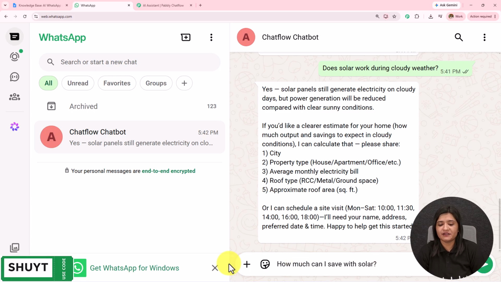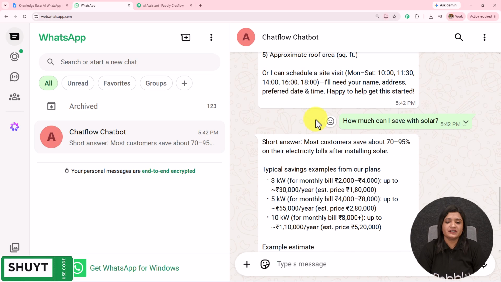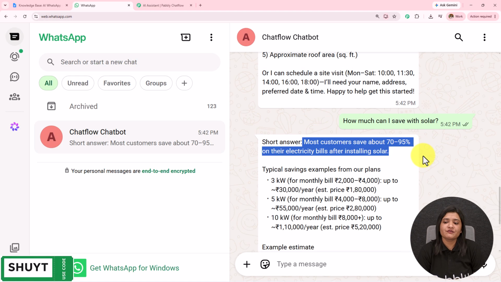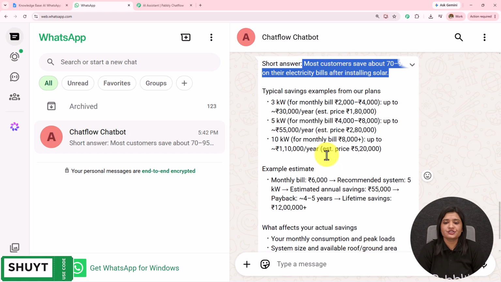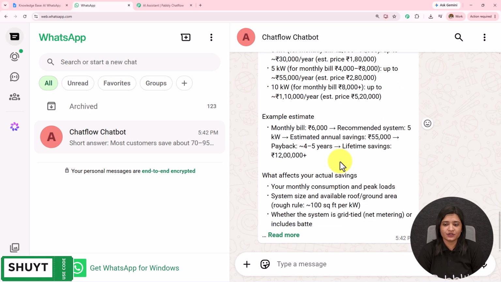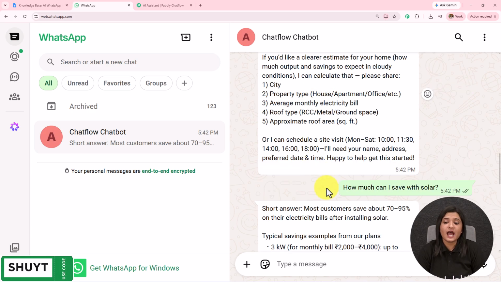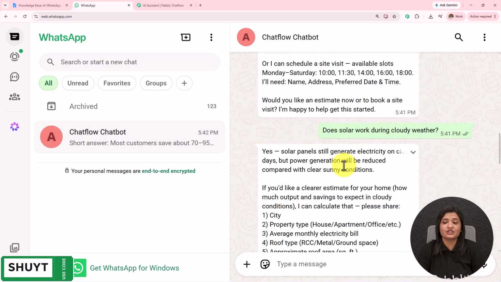I am going to ask the final question. How much can I save with solar? I have sent this message. Let's wait for the reply. Here I have received the detailed reply. Most customers save 70 to 95% on their electricity bills after installing solar. Typical savings examples from our plans. So it has again provided a detailed reply. This is how my AI agent is working and replying to all the queries in such detailed format.